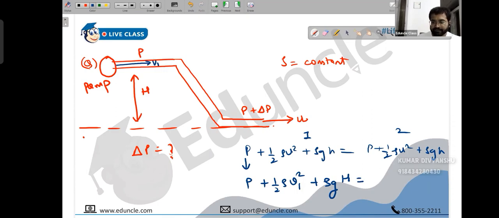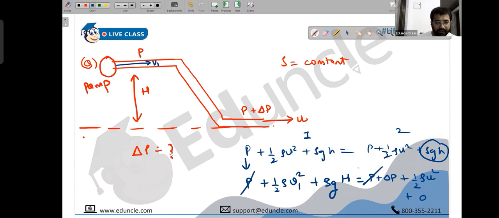This is equal to the pressure in the second case. They have given us P plus delta P. Have a look. Plus half rho, and the velocity they have given us is u square. Plus now this is potential energy. This is along the ground, so this is 0. Any questions, anyone? Ask right now. Good. Okay. P and P get cancelled.